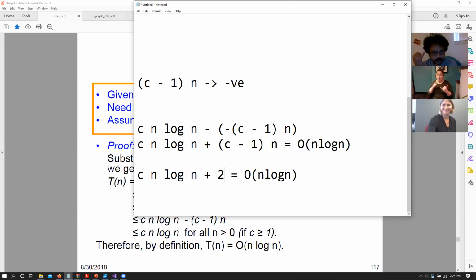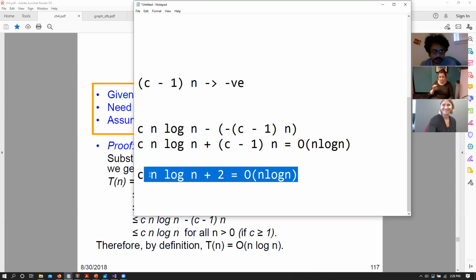I want Wise to answer and I want everyone else to answer as well. Type in the answer. Is it n log n? Wise, what about you? Yaswanti is wrong, but I'll come to that. But is this n log n?